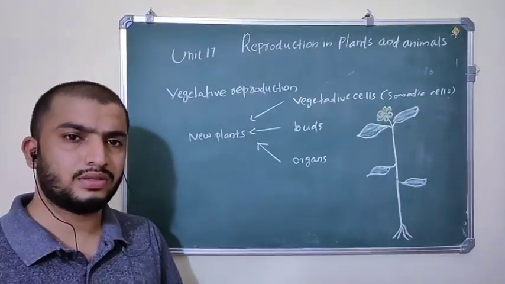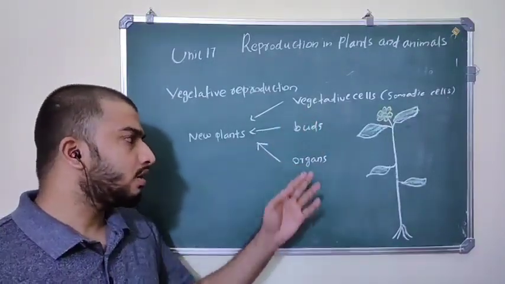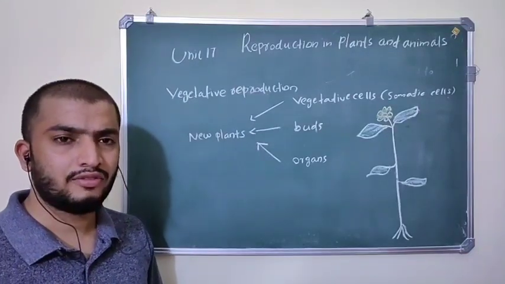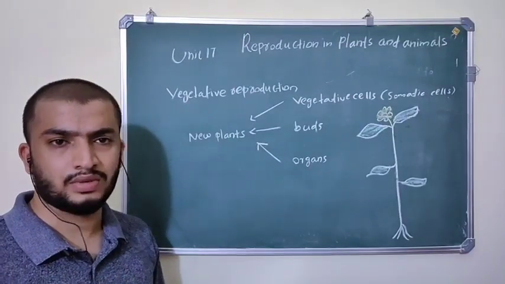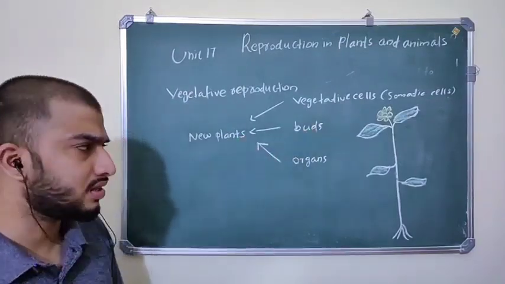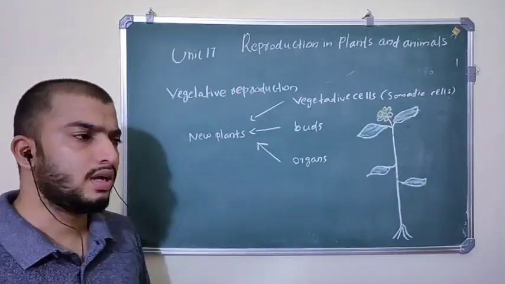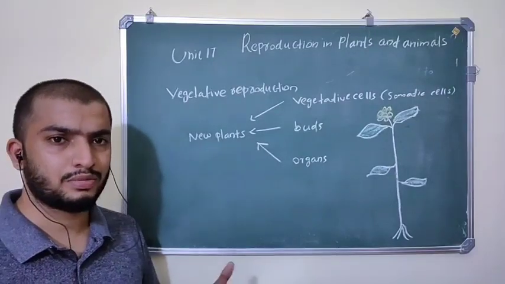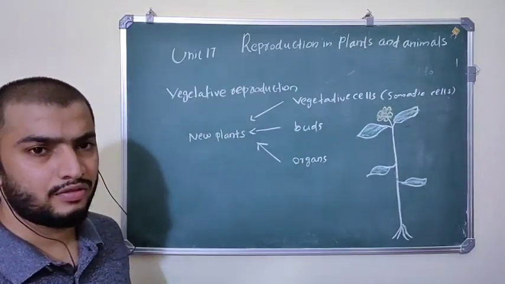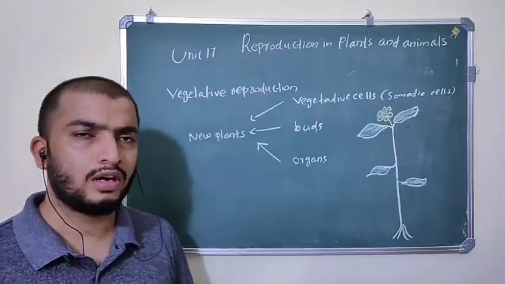Vegetative reproduction means new plants are formed from vegetative cells or buds or from organs. Organs means leaf, root or stem, like that. So new plants are formed from vegetative cells or somatic cells, or from buds. Buds mean axillary buds, floral buds and apical buds. There are different types of buds present on plants. Or from organs like a leaf, root or stem. First of all, you might have heard about tissue culture.